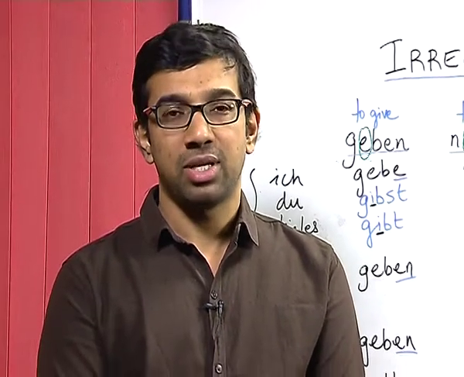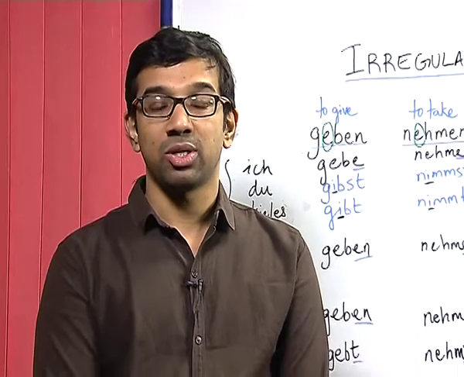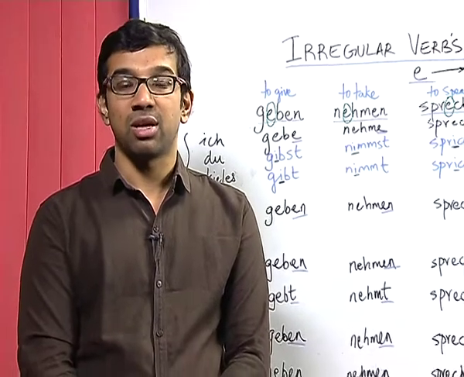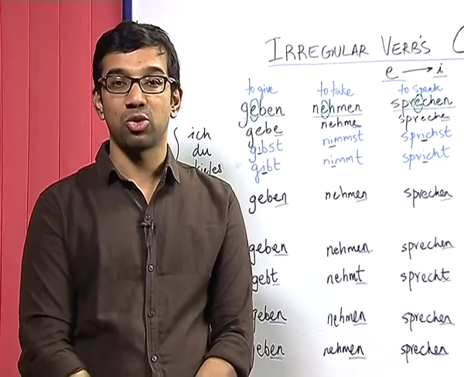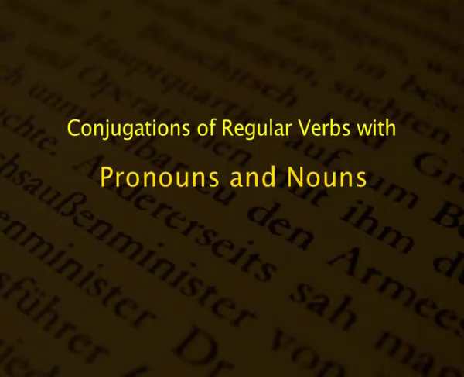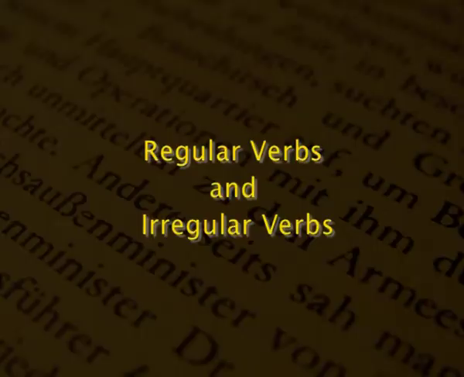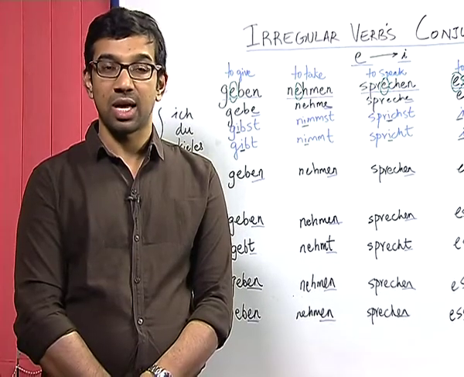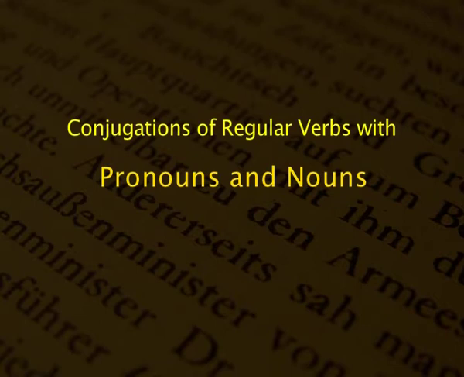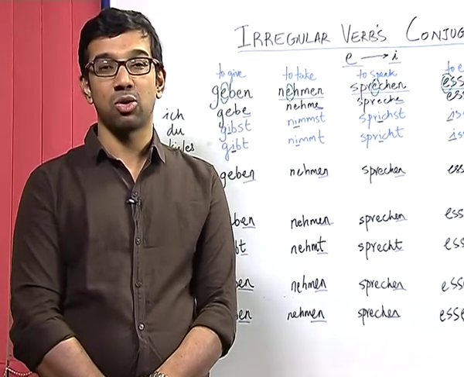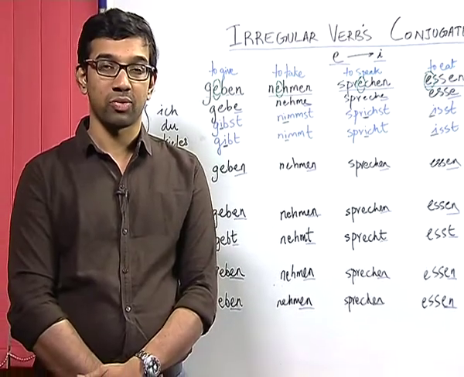Till now, we have done several aspects of the German language, including verbs. And in the previous sessions, we dealt with regular verbs and the pattern of conjugation with pronouns and nouns. As I said in the previous session, German verbs are categorized into regular verbs and irregular verbs. We have done some common regular verbs and their conjugations with nouns and pronouns. Moving on, we would now concentrate on irregular verbs and their conjugations with nouns as well as pronouns.